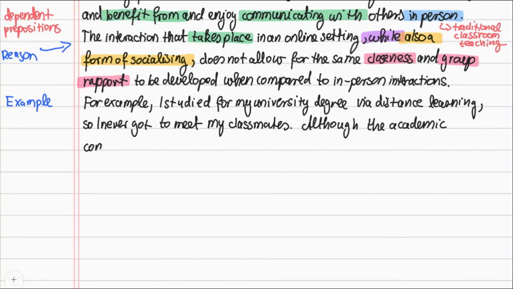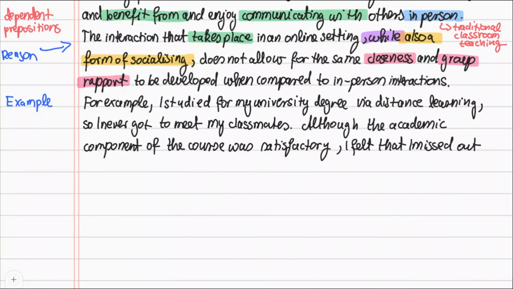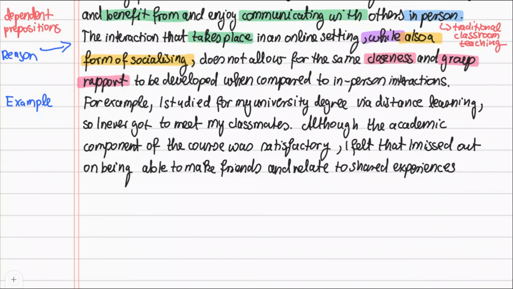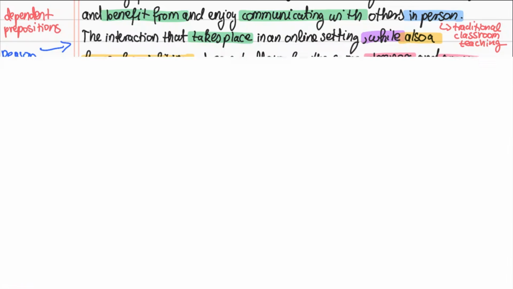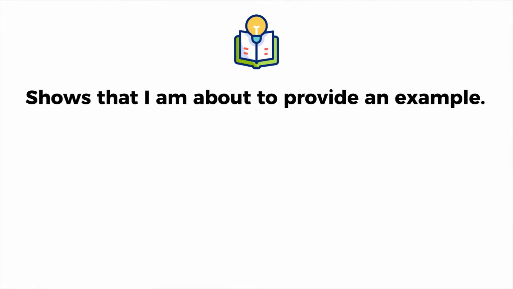Although the academic component of the course was satisfactory, I felt that I missed out on being able to make friends and relate to shared experiences together. For example, it clearly shows what comes next, that I'm about to provide an example. This makes it nice and clear for the IELTS examiner.